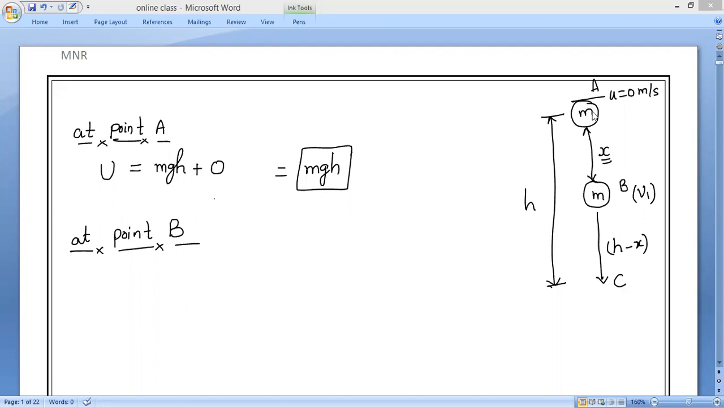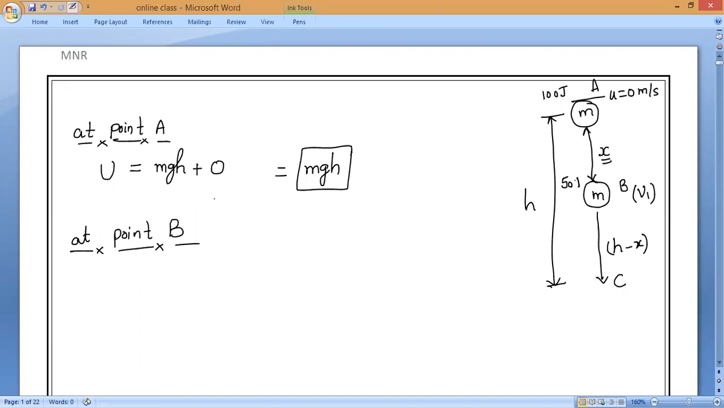So, for example, initially I have 100 joules of energy. That is potential energy. Kinetic energy is zero. Now after traveling x distance, say potential energy becomes 50 joules. That means the remaining 50 joules of energy is converting into which energy? Everybody? Kinetic energy. Now, when I touch the ground, 100 joules of kinetic energy means potential energy is completely converting into which energy? Kinetic energy. Completely it will be converted into kinetic energy.